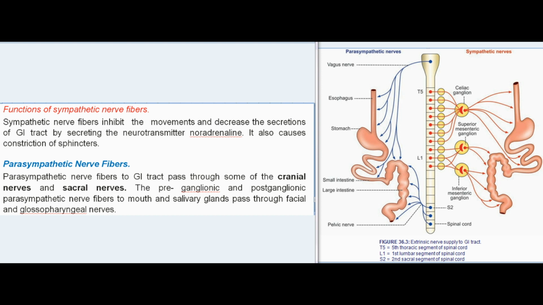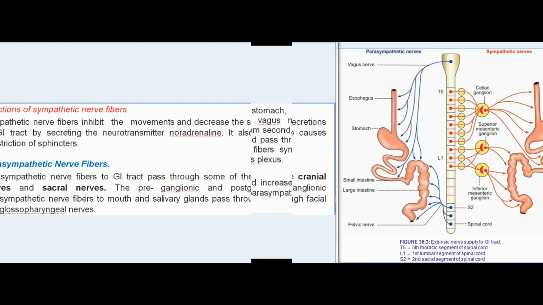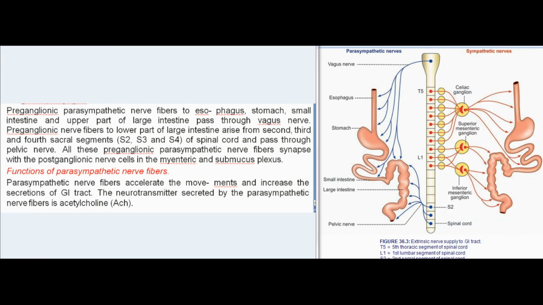Parasympathetic nerve fibers. Parasympathetic nerve fibers to GI tract pass through some of the cranial nerves and sacral nerves. The preganglionic and postganglionic parasympathetic nerve fibers to mouth and salivary glands pass through facial and glossopharyngeal nerves. Preganglionic parasympathetic nerve fibers to esophagus, stomach, small intestine, and upper part of large intestine pass through vagus nerve.